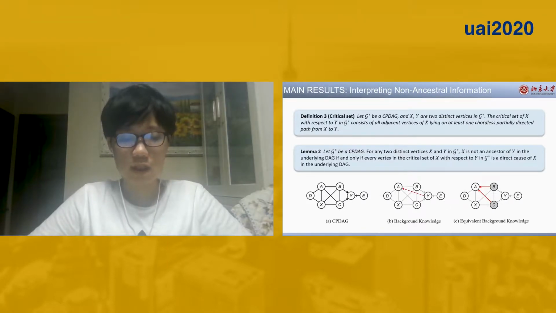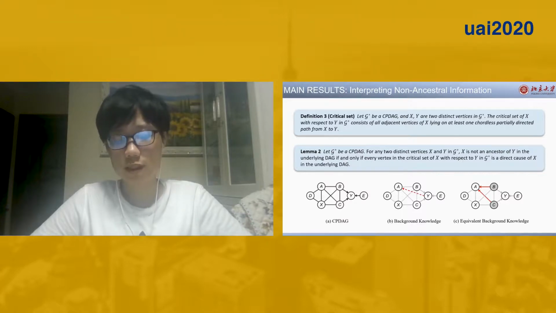Another important concept is critical set. The critical set of X with respect to Y in a CPDAG consists of all adjacent vertices of X lying on at least one chordless partially directed path from X to Y. For example, in the CPDAG showing in figure A, the critical set of A with respect to Y consists of B and C. On the other hand, X is not in the critical set, since A, X, C, Y has a chord AC. An important result is that if A is not an ancestor of Y, then the vertices in the critical set of A with respect to Y, which are B and C, should be the direct causes of A. This is what Lemma 2 shows.